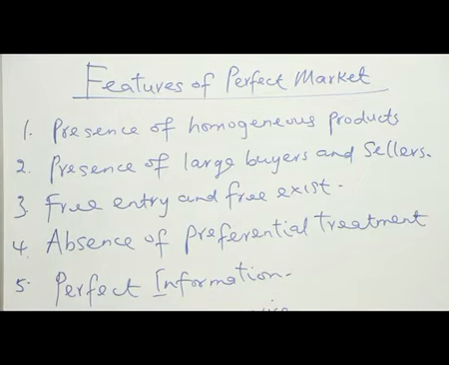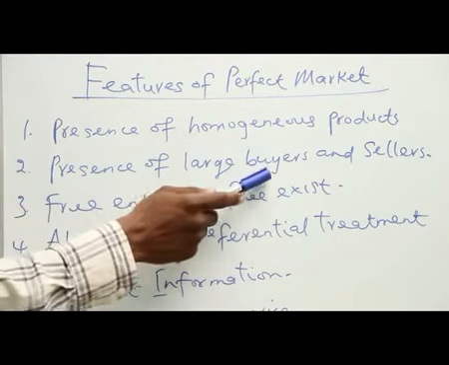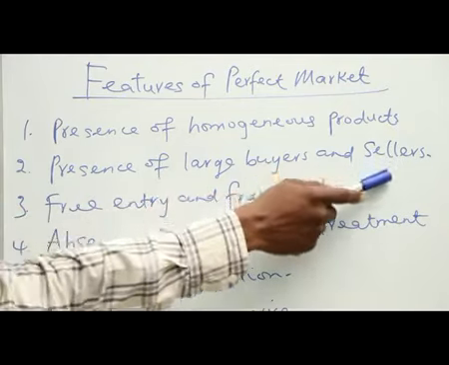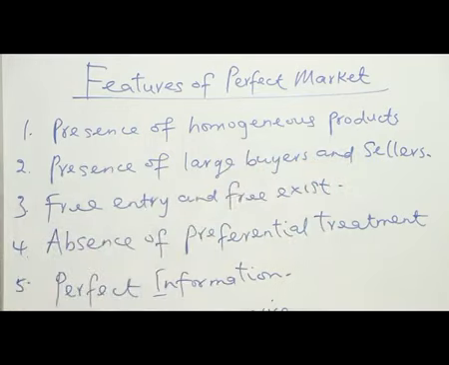That is, if the buyers are numerous, definitely no buyer will be able to influence the price of the commodity. So the commodity becomes a product in a perfect market. So for us to say a market is perfect, there is need to have large numbers of buyers and sellers, so that no one can be able to influence the price of the commodity.